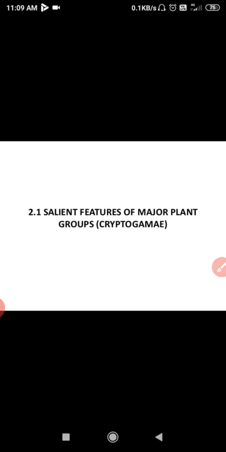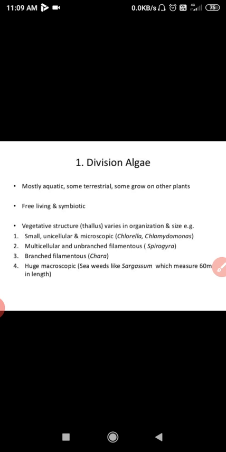Now just move to the next slide. Salient features of major plant groups, starting with cryptogams. Let's move with algae. Division algae: mostly aquatic, some terrestrial, some grow on other plants, free living, symbiotic. If we talk about the vegetative structure, they are small, unicellular and microscopic, like Chlorella and Chlamydomonas. These two are highly microscopic in nature.